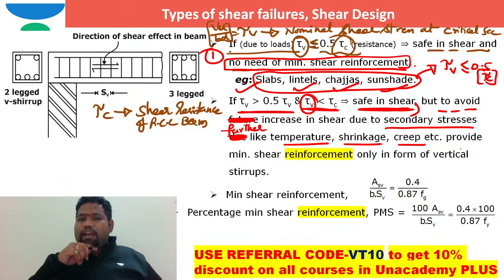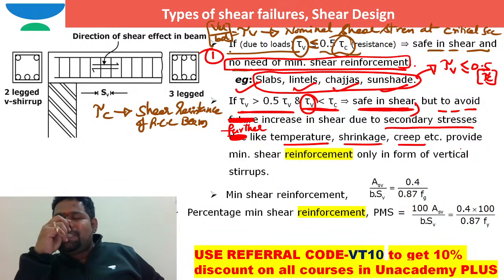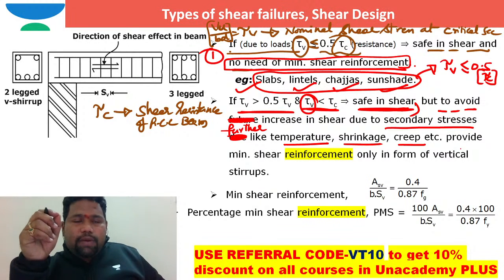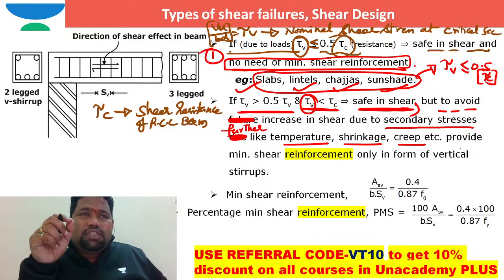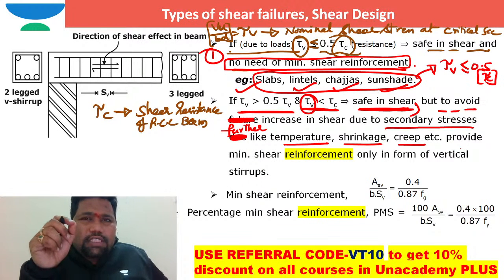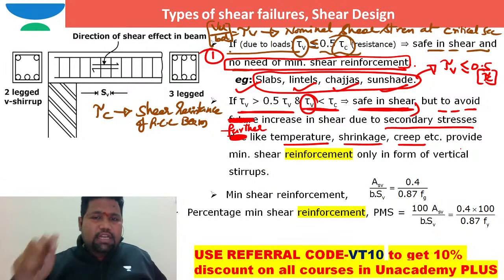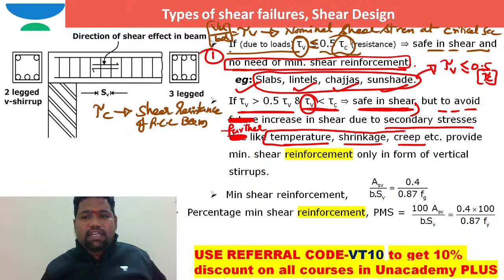In order to take care of these stresses like temperature, shrinkage, creep, I need to provide some nominal minimum shear reinforcement. This nominal minimum shear reinforcement will take care of the stresses developing because of temperature, creep, and shrinkage. These stresses are nothing but secondary stresses, not primary effects.